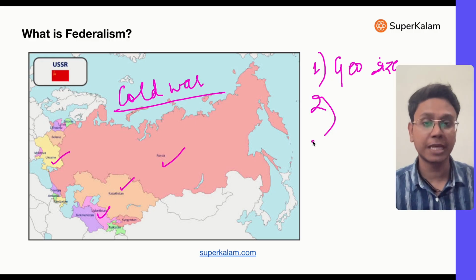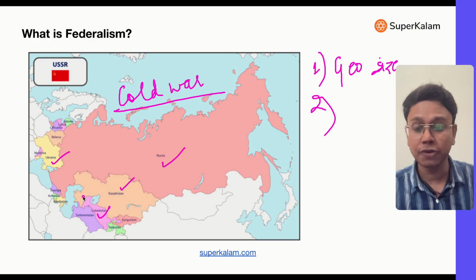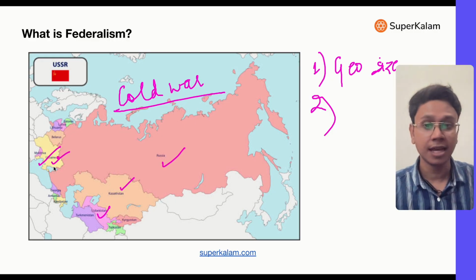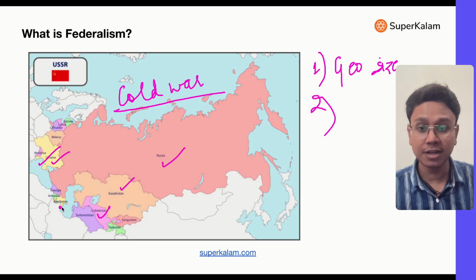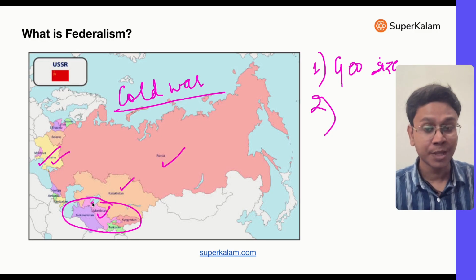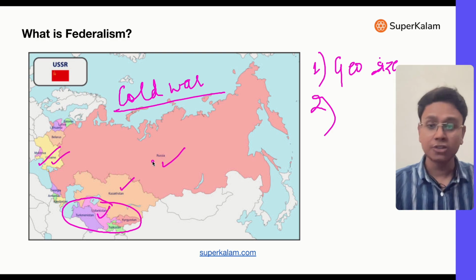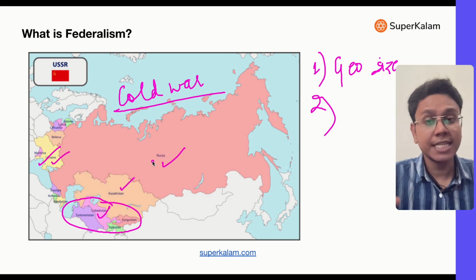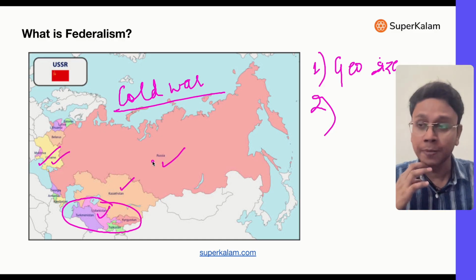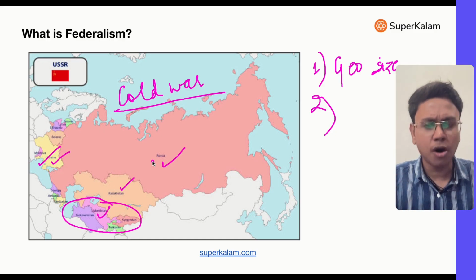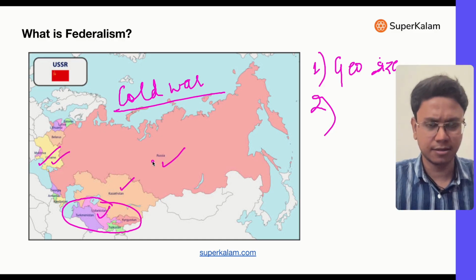Now there were Russian speaking people. Now the language of people from Ukraine and all was very different. Then these were completely different countries altogether, religion wise also, like Muslim dominated countries here in Central Asia. Then Russia was an Orthodox Christian country. So there was a lot of diversity involved. But the USSR was very centralized. So during the Cold War, Stalin, Lenin, these all were following a very centralized system of the Communist Party.